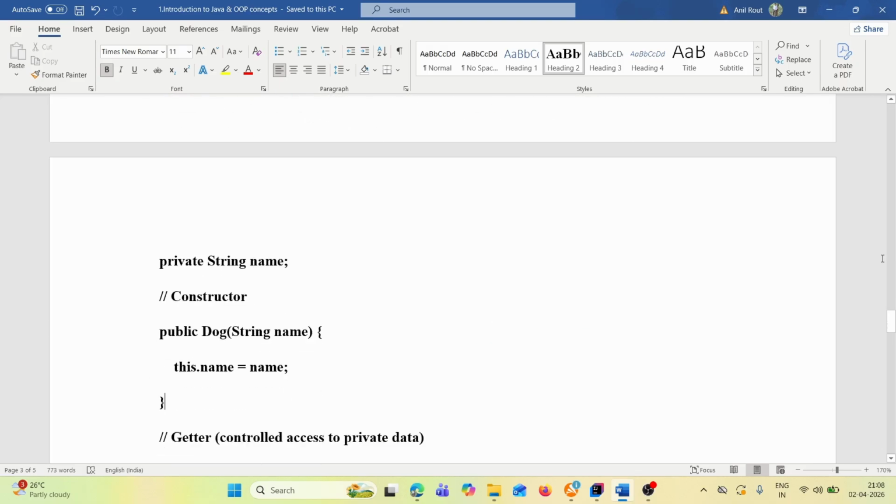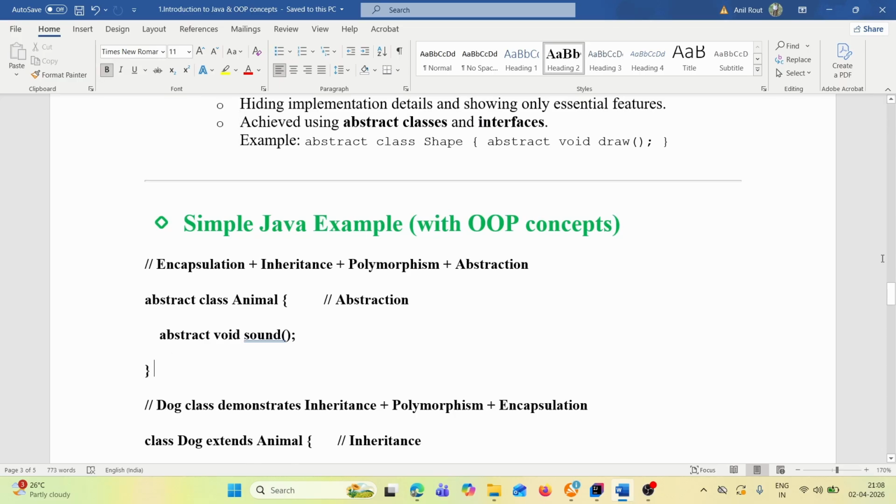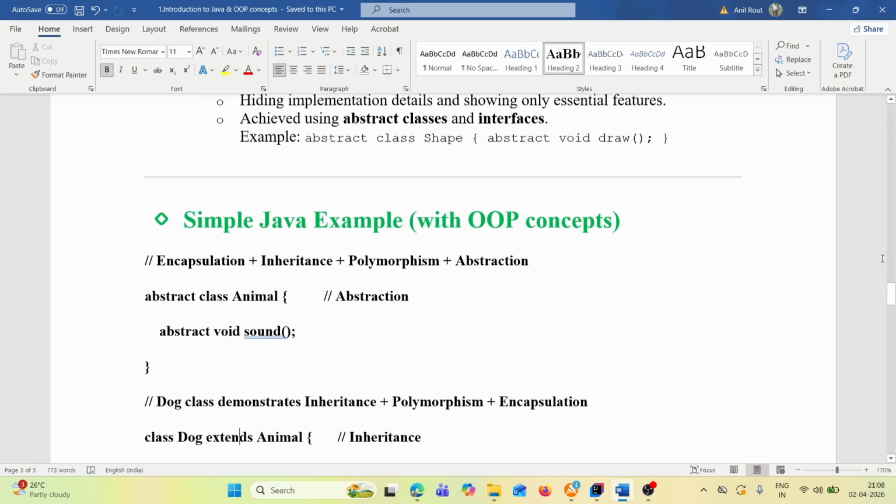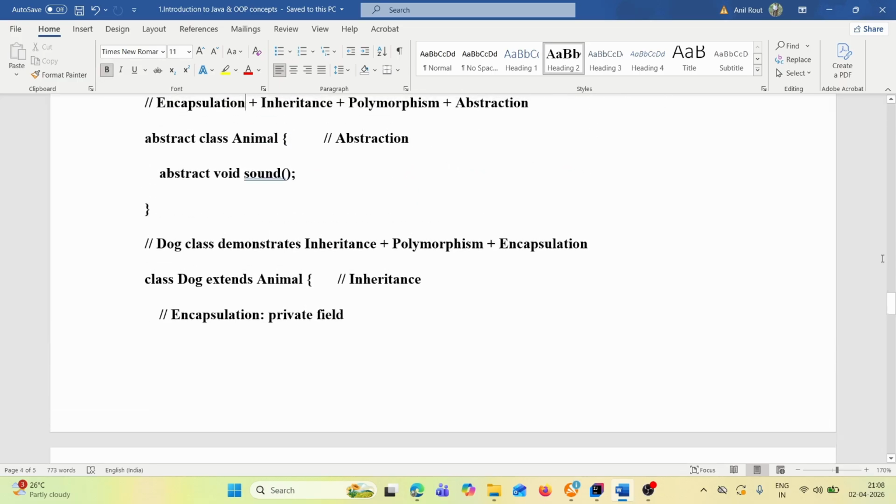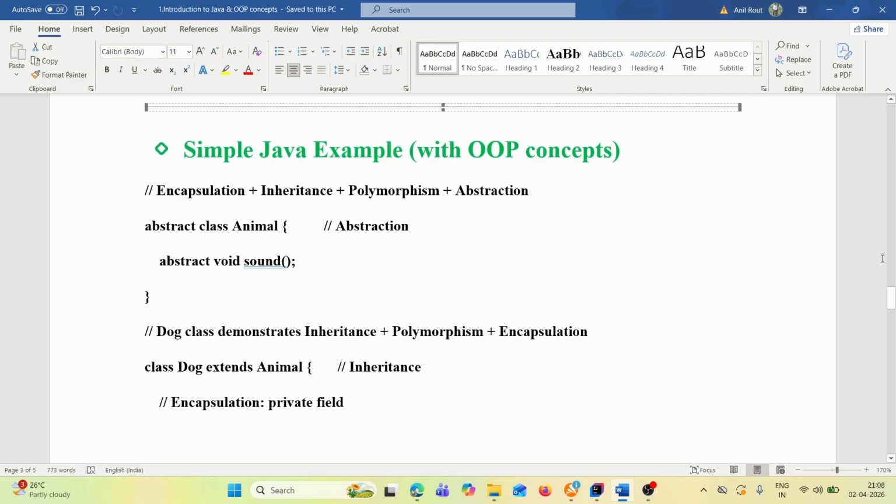Let's do an example, then it will be clearer. A simple Java example with OOPS concepts. This example contains all four OOPS concepts: encapsulation, inheritance, polymorphism, and abstraction. Let's consider abstraction. Let's say there is an abstract class Animal, which has one abstract method, abstract void sound.